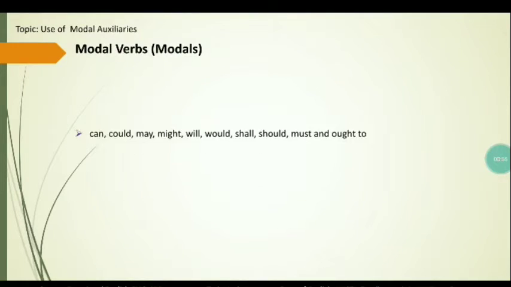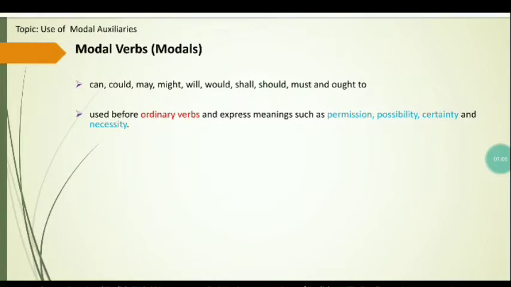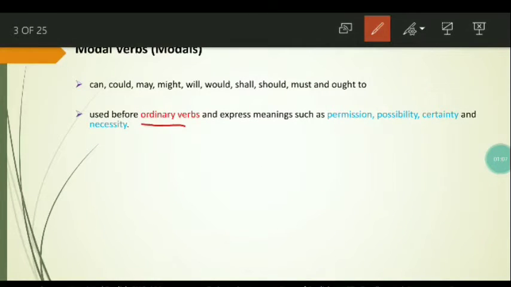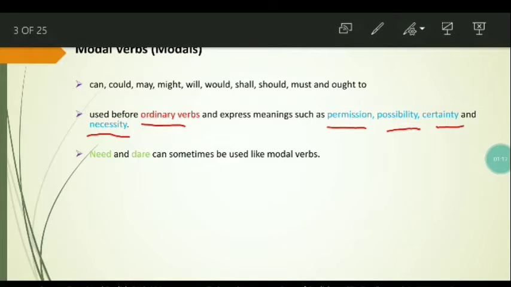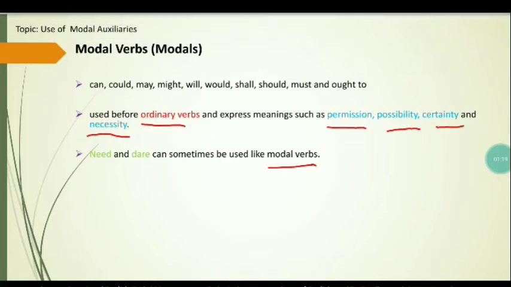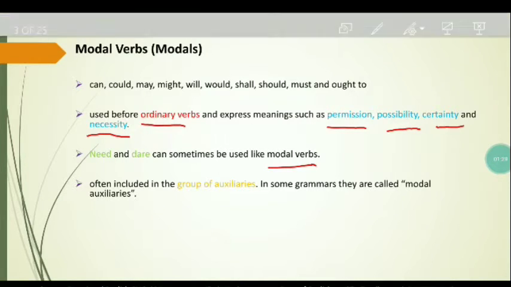What are modal verbs? These are modal verbs: can, could, may, might, will, would, shall, should, must, ought to, etc. They are used before ordinary verbs and express meanings such as permission, possibility, certainty, and necessity. Need and dare can sometimes be used like modal verbs, and they are often included in the group of auxiliaries. In some grammars, they are also called modal auxiliaries.